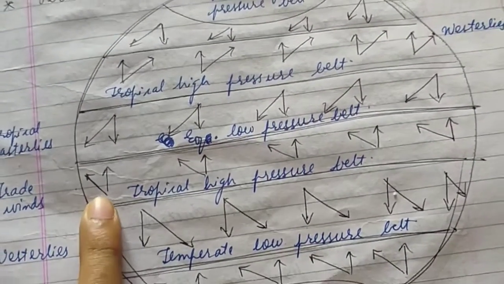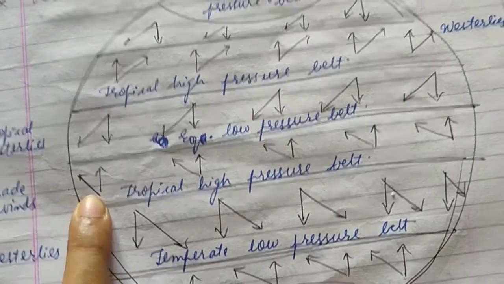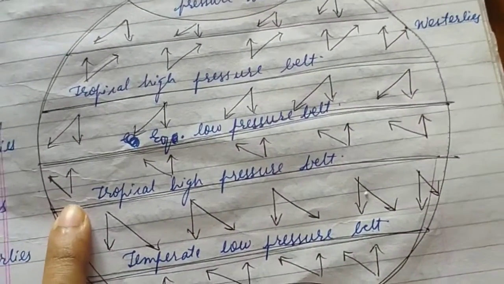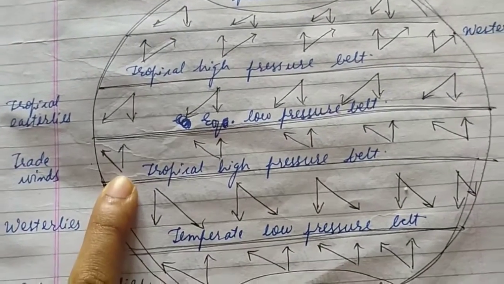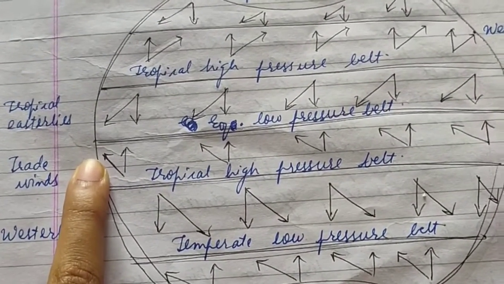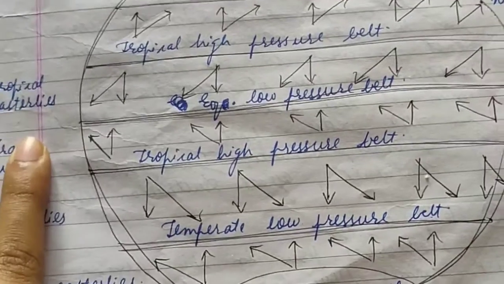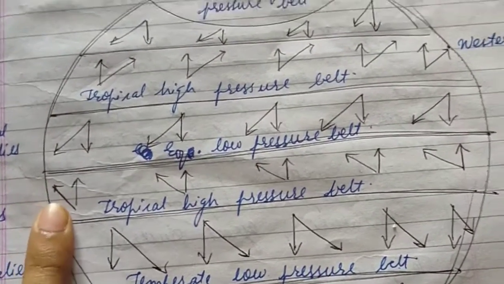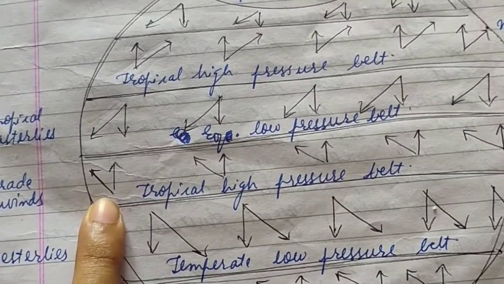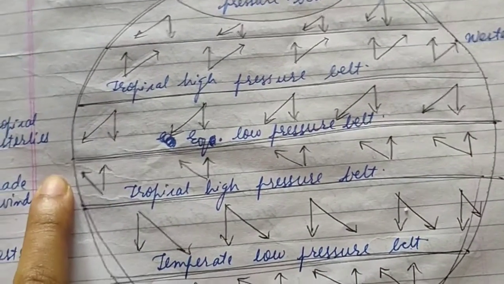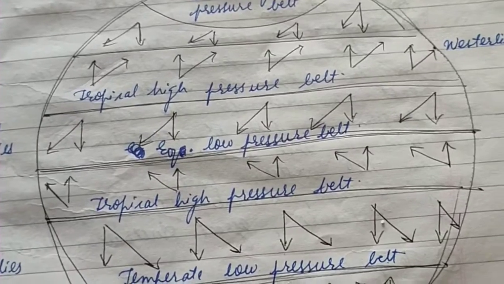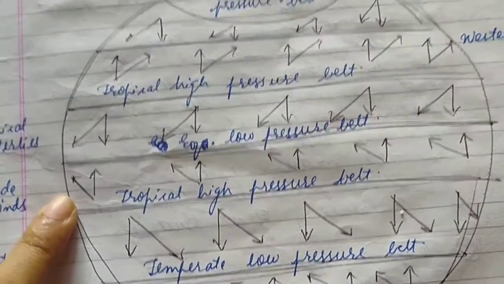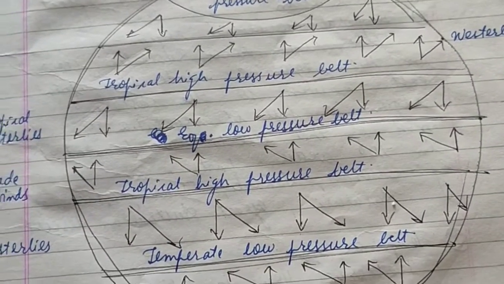So in whichever direction they originate, they gain the name easterlies or westerlies. So suppose they originate from the east direction and blow towards the west direction, they are called easterlies. So basically, जिस direction में they flow उसका opposite name. Here they are flowing in the west direction, hence they are called easterlies because they originate in the eastern direction. They are blowing from east to west. Okay, तो याद रखने के लिए always remember whichever direction they are flowing उसका opposite name. west की तरफ flow हो रहा है तो easterlies, east की तरफ flow हो रहा है तो westerlies.